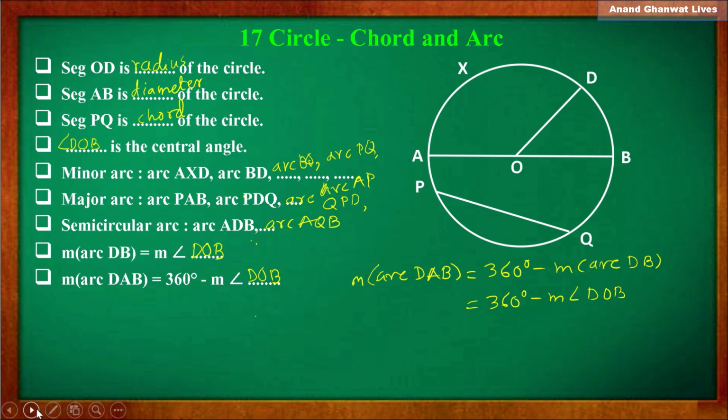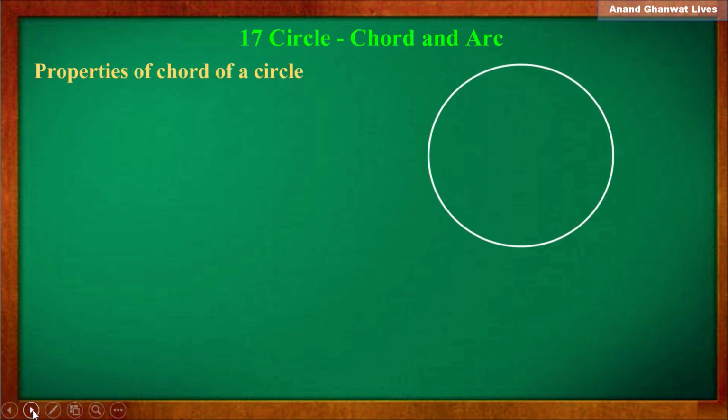Now let us turn over to the properties of chord of a circle. Okay. Now firstly you have to draw a circle with center O. Then next you have to draw chord PQ there. So draw chord PQ. Then we have to draw a perpendicular from center of the circle on that chord. M is the foot of the perpendicular.